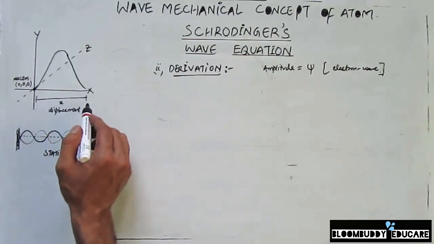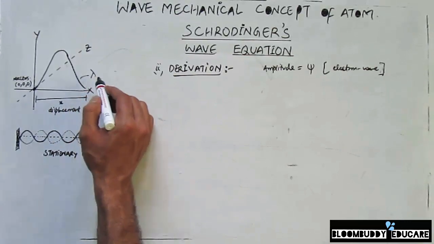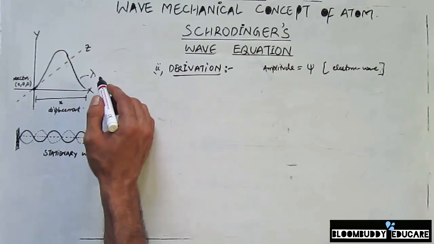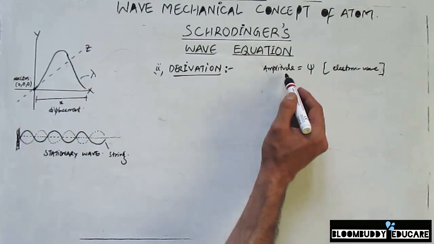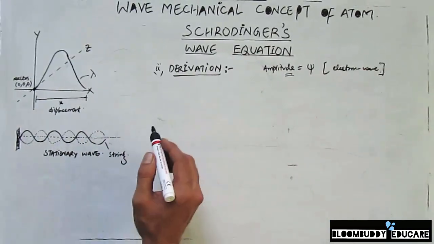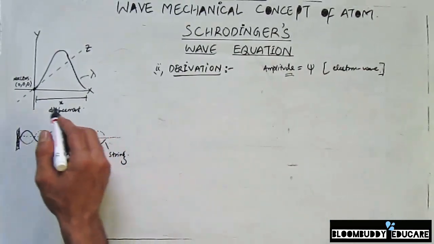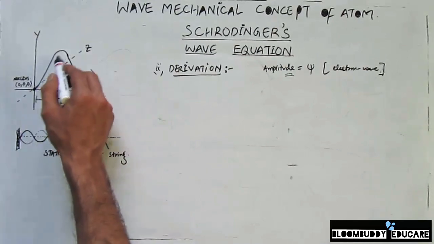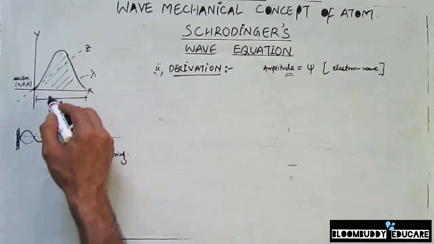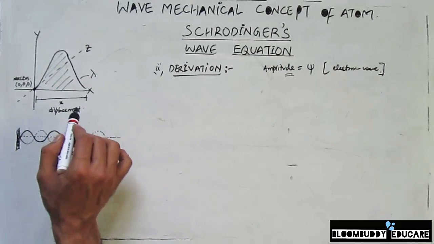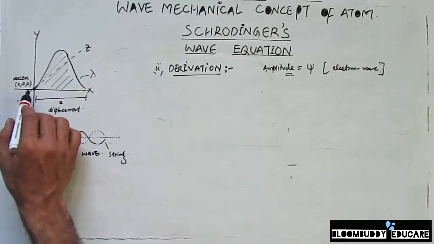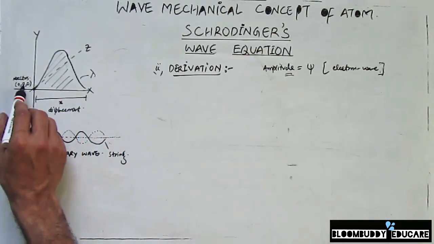in x direction and lambda is the wavelength, then we can solve this psi, or the amplitude, by using the following equation. So herein you are considering the wave of an electron. This is an electronic wave which has a displacement x from the nucleus, wherein we take the coordinates as 0, 0, 0.